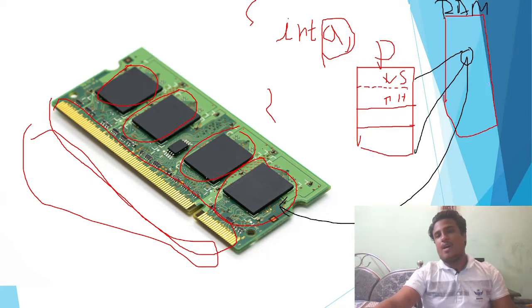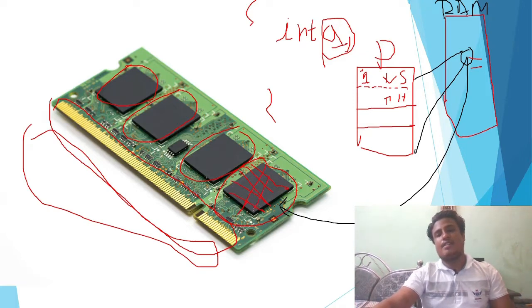So this is a part of our chip where our process is stored, and where a variable we declared is stored. Suppose this is declared inside a function, so it is a local variable. So it will be stored in the stack section here, and this is also a part of memory which resides in our RAM, and this RAM is contained in this chip, which is also a part of this chip.